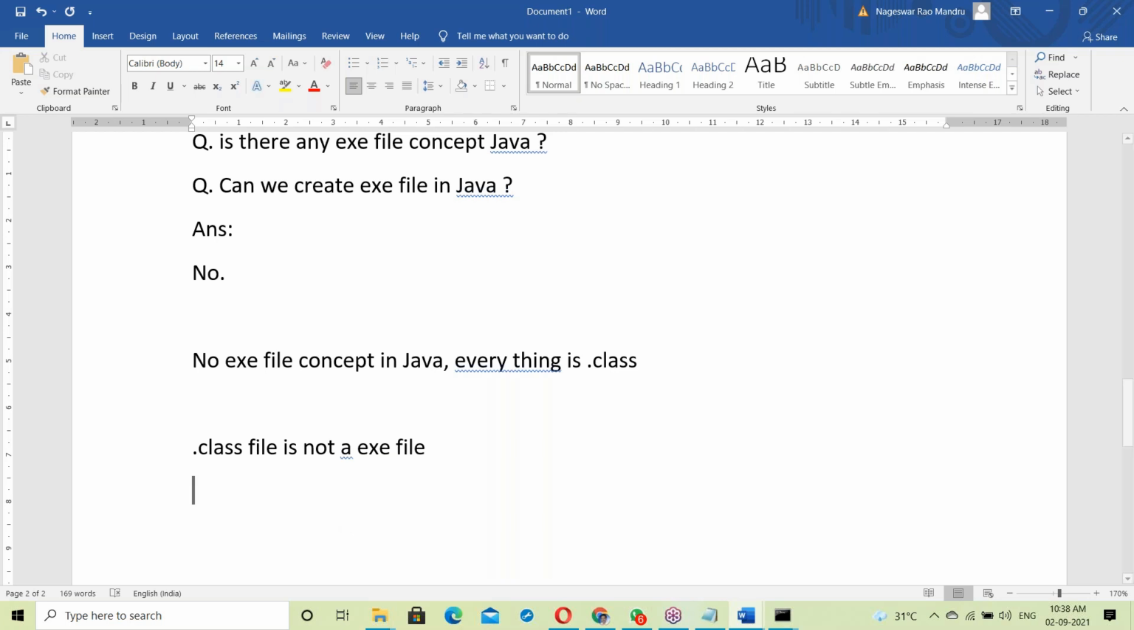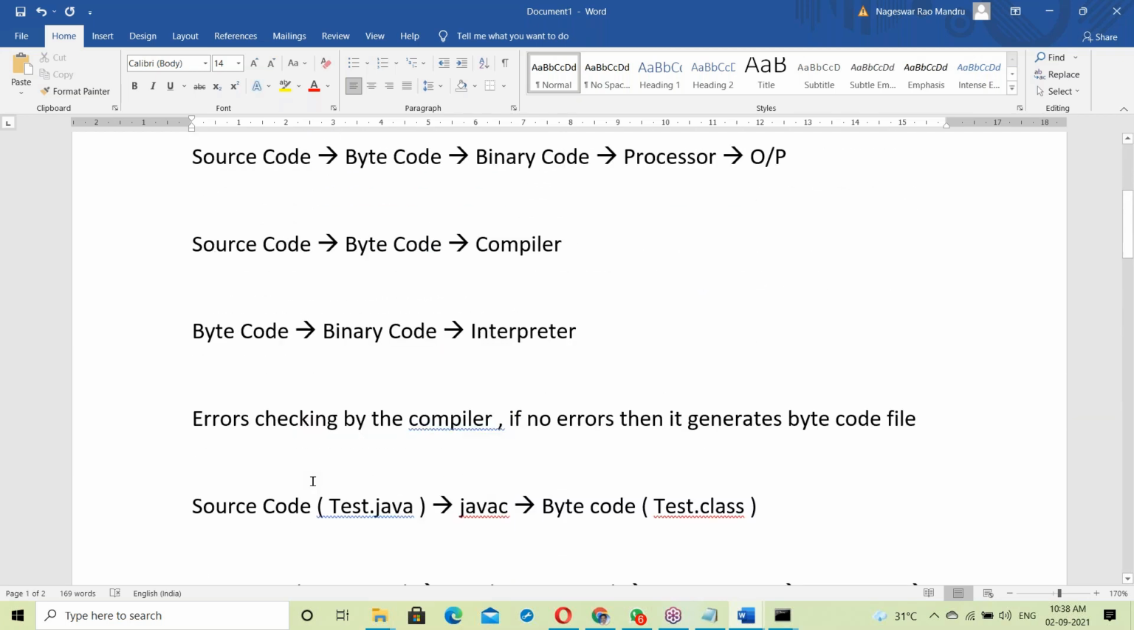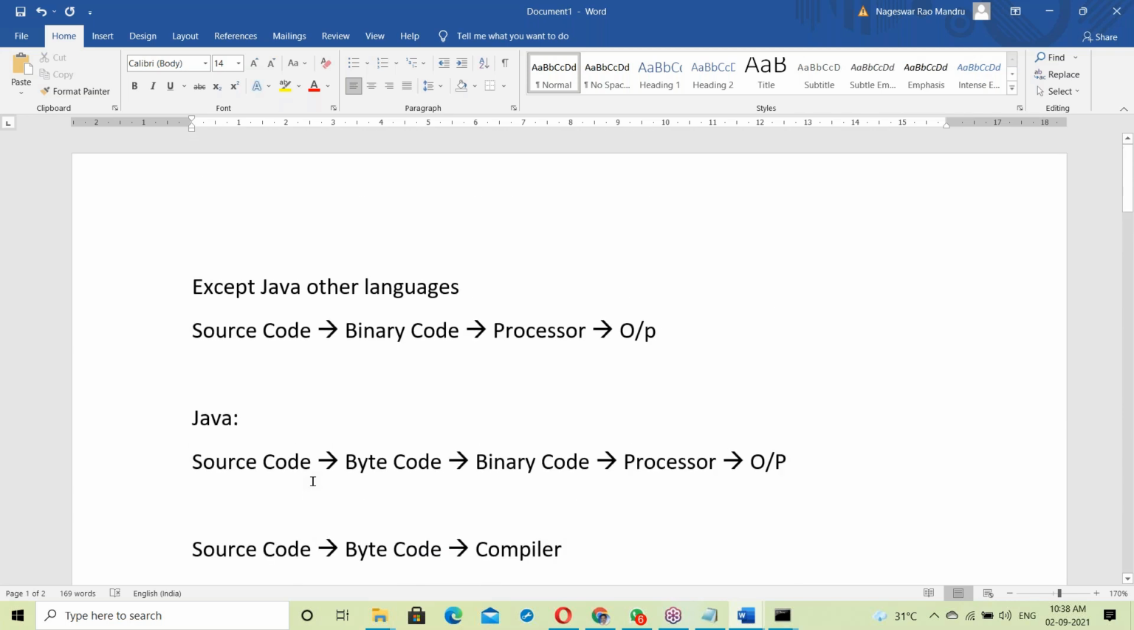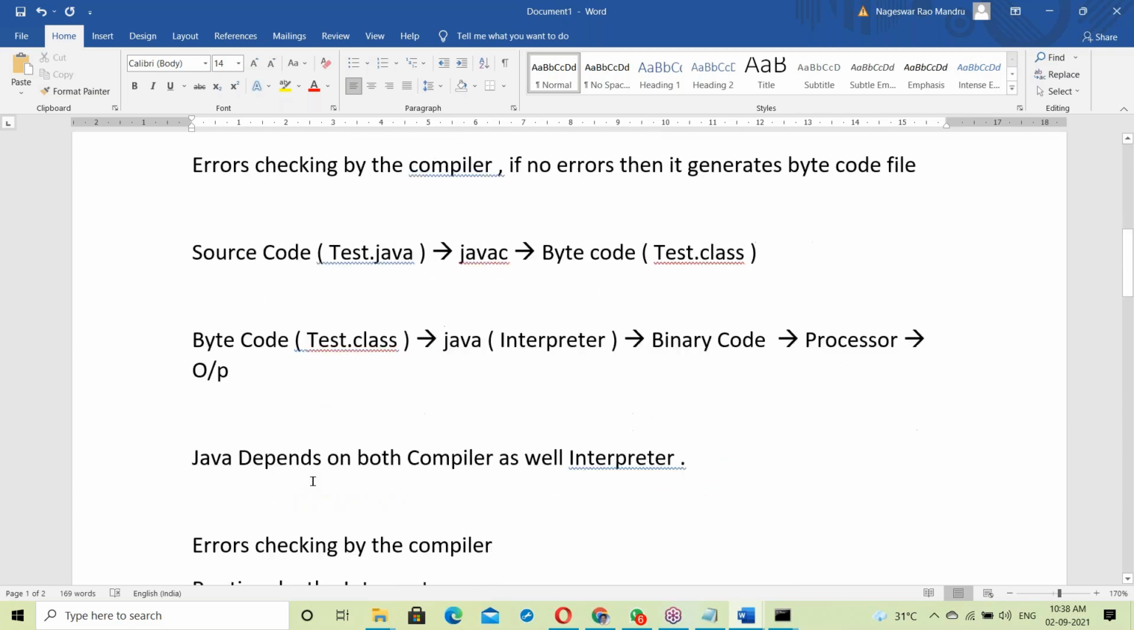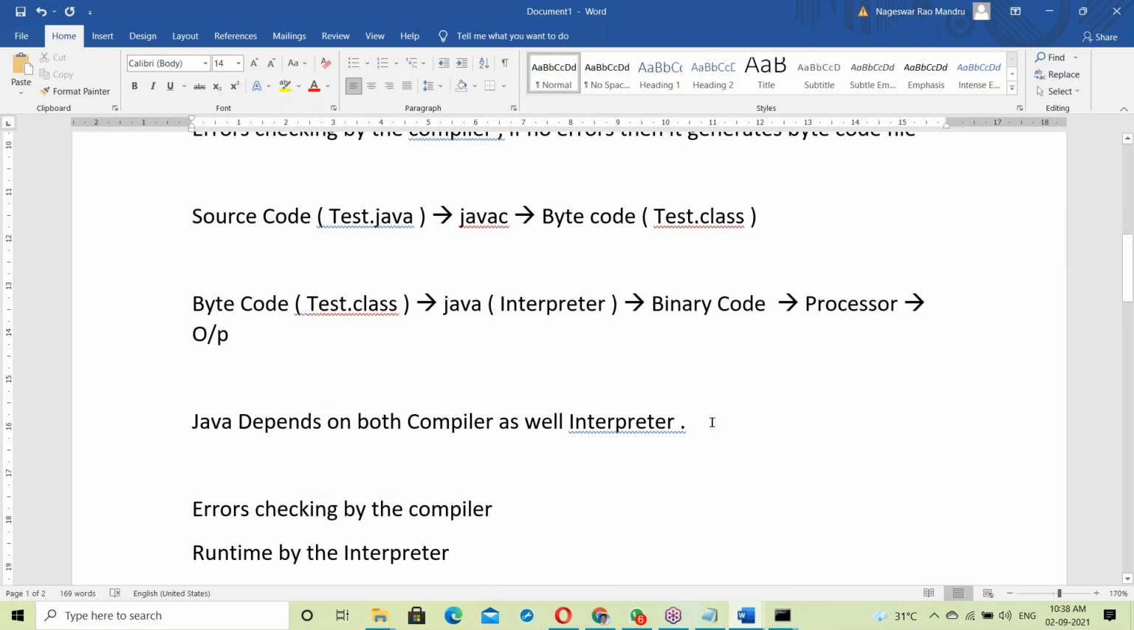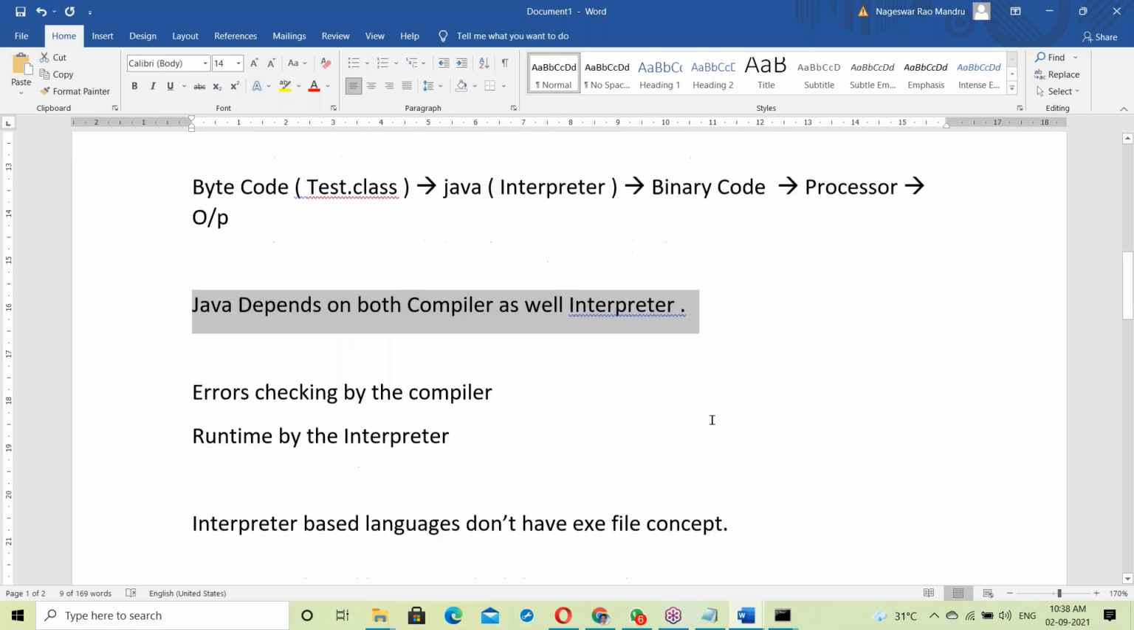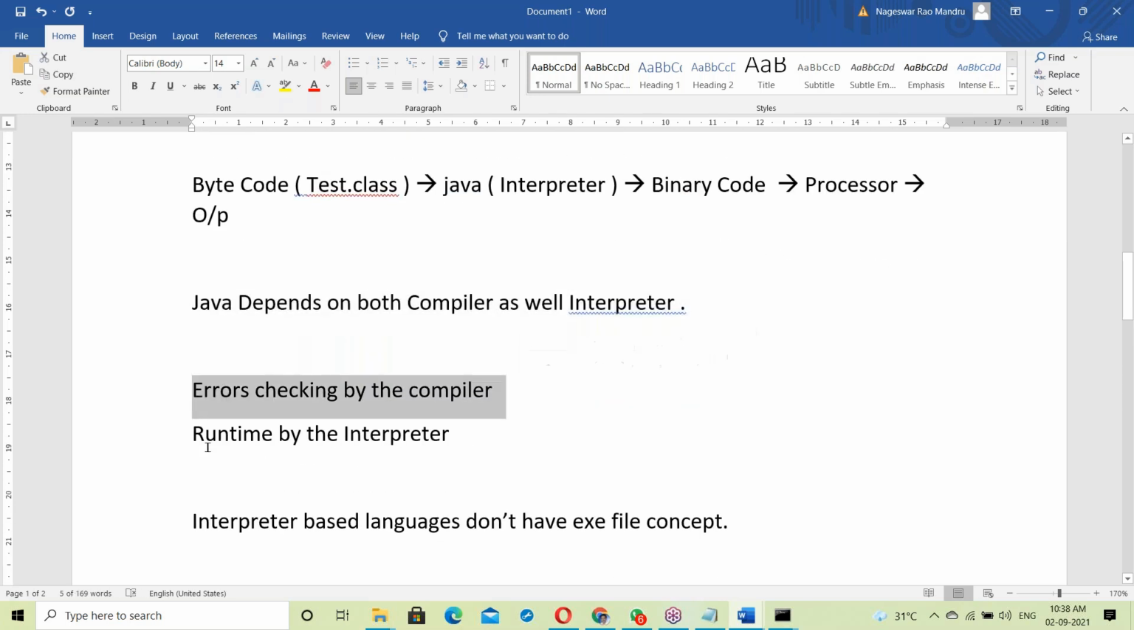Okay, so this is about Java. Java depends on both the compiler as well as the interpreter. Errors are checked by the compiler, and runtime is handled by the interpreter. So both the compiler as well as the interpreter are involved. In Java, it depends on both.